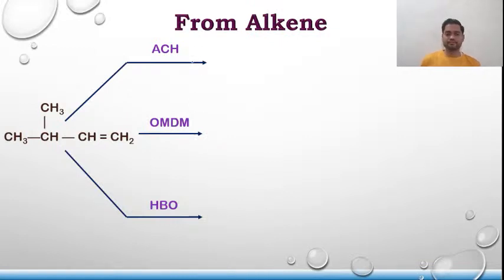Now all we have to do is add water. In the first case, there will be a formation of carbocation. So let us form that carbocation. CH3, C, CH3, CH, CH, CH3, there is a formation of carbocation. And since this carbocation is a 2-degree carbocation, it will rearrange and it will undergo a 1,2 hydride shift.